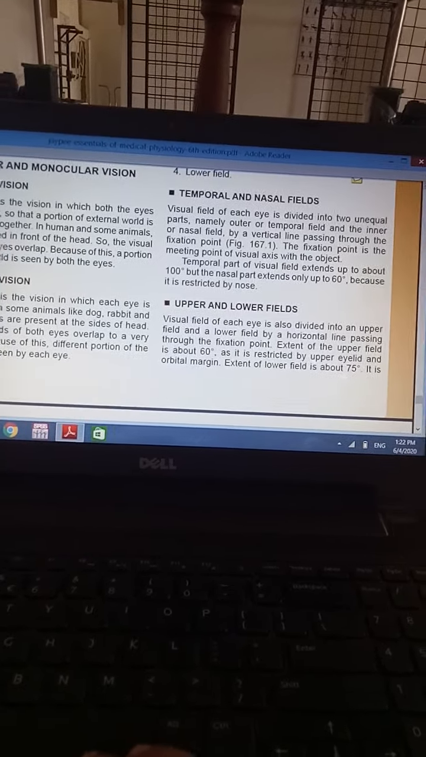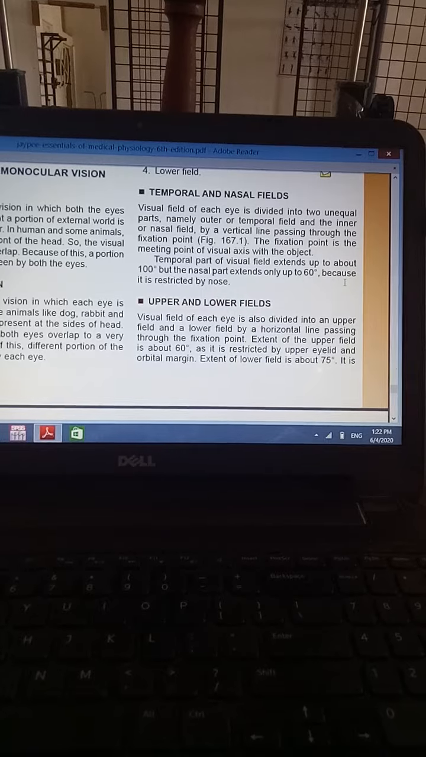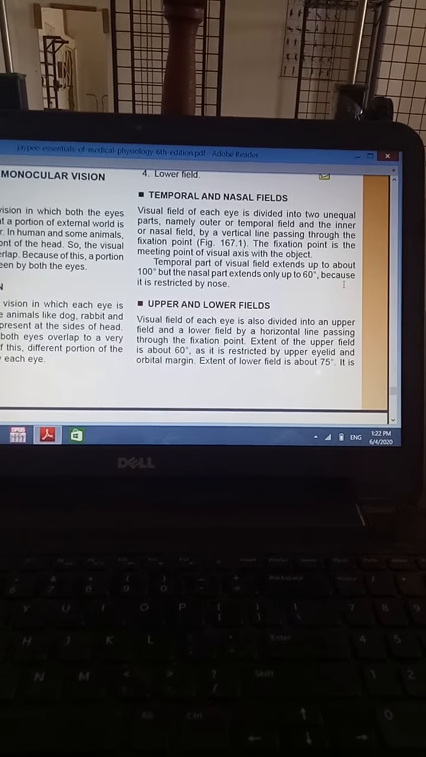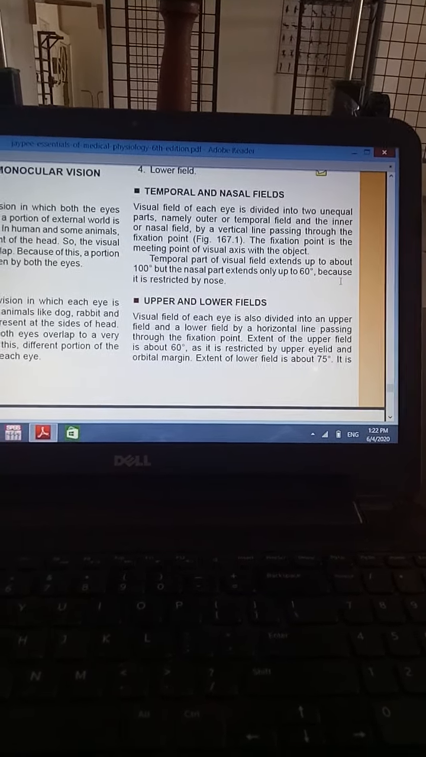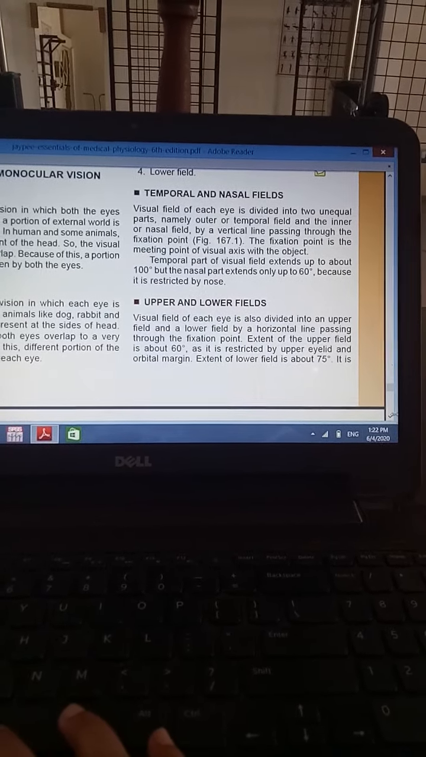So the temporal part of the visual field extends up to about 100 degrees, but the nasal part extends only up to 60 degrees because it is restricted by the nose.